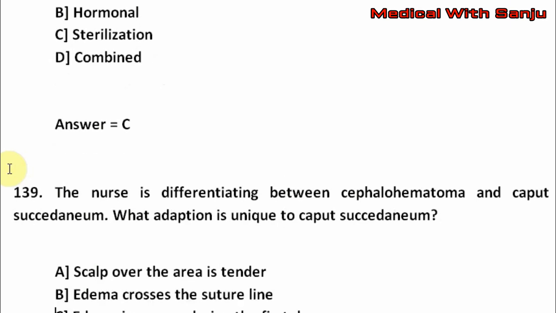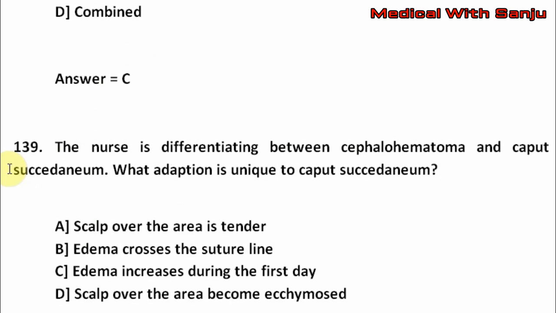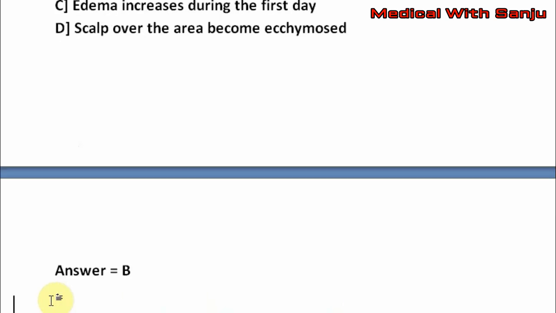Question number 139. The nurse is differentiating between cephalohematoma and caput succedaneum. What adaptation is unique to caput succedaneum? Option A, scalp over the area is tender. Option B, edema crosses the suture line. Option C, edema increases during the first day. Option D, scalp over the area becomes ecchymosed. The right answer is option B.